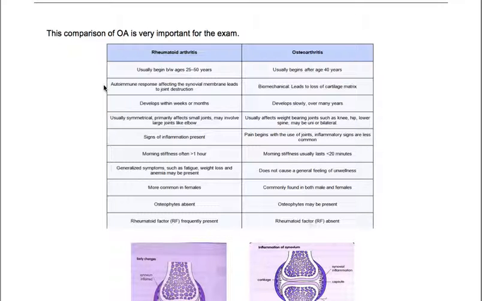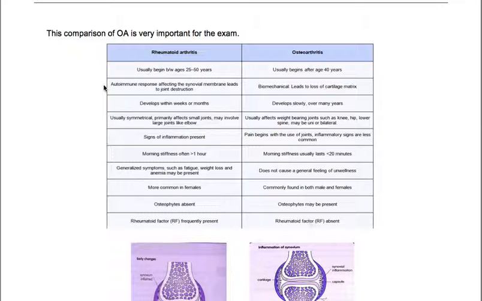Rheumatoid arthritis is usually symmetrical, primarily affects small joints, and may involve large joints like the elbow, whereas osteoarthritis usually affects weight-bearing joints such as the knee, hip, and lower spine, and may be unilateral or bilateral. In rheumatoid arthritis, signs of inflammation are present, whereas in osteoarthritis the pain begins with the use of joints. Inflammatory signs are less common.